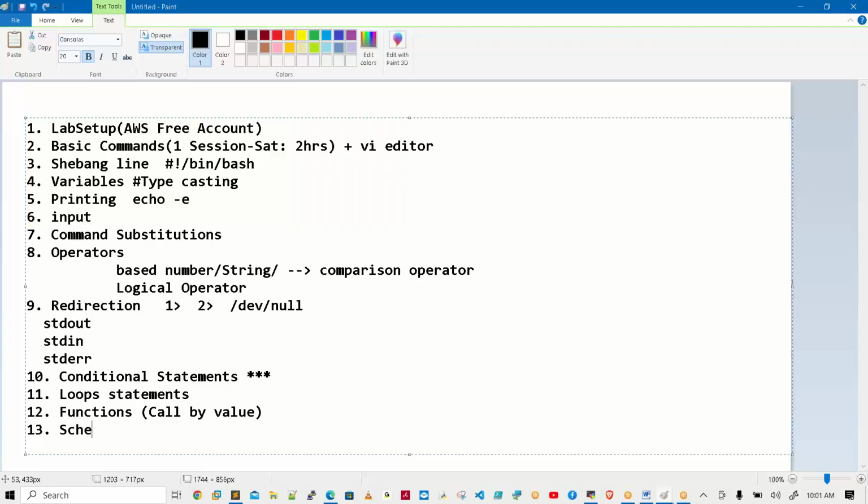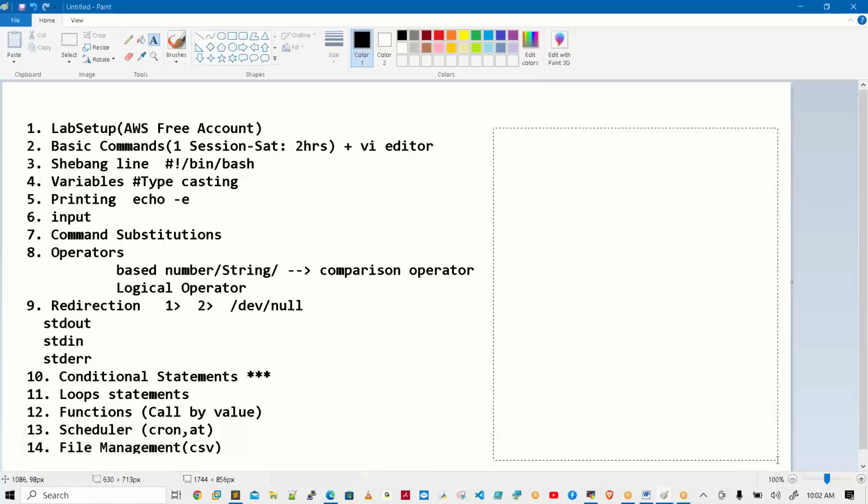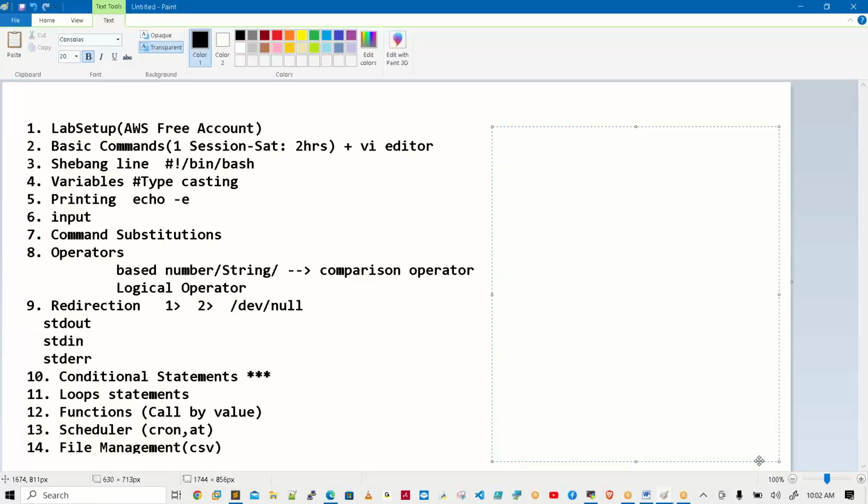Then after that we have a scheduler. There you have crontab and the at command. Two will come here. Then after file management, here we will write CSV reports. How to generate the CSV reports? Very important ones, comma separated values only. Then here we have real-time scripts. Complete all, after 14 concepts comes 15.